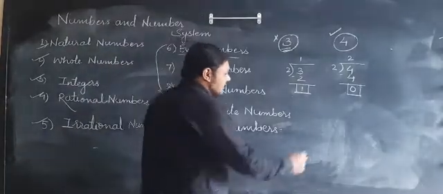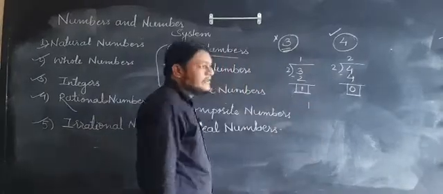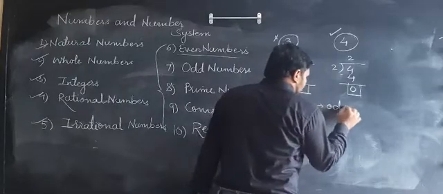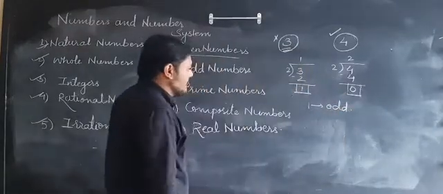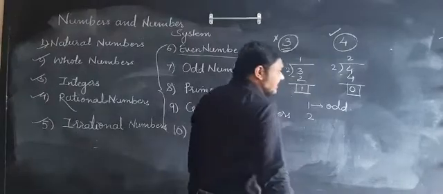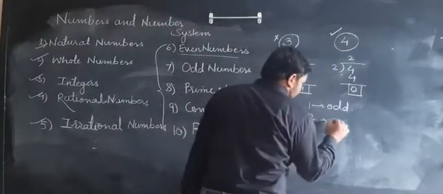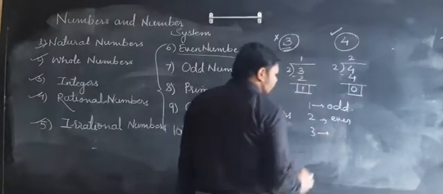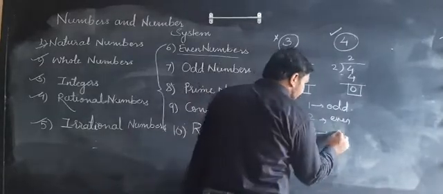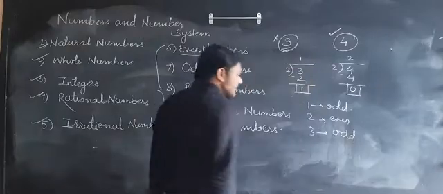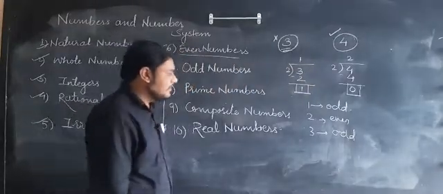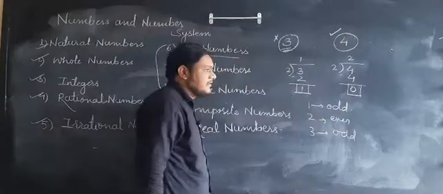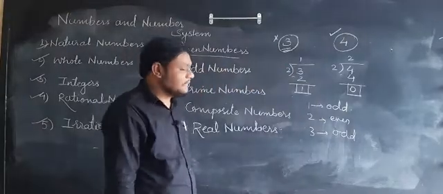In the set, 1 is incompletely divisible by 2, hence it is odd. 2 is completely divisible by 2, so it is even. 3 is incompletely divisible by 2, it is odd. In the system of numbers, alternately one number is odd, the other is even, one is odd, the other is even. Like this you have to understand.